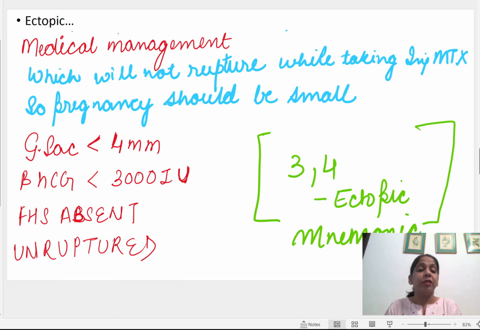In ruptured, the peritoneal cavity is getting filled with blood. We have to save the patient. Now no saving the tube, we have to remove it. The tube has ruptured, the tube has torn. Now how can we save the tube, right? We have to do salpingectomy. No wait and watch giving methotrexate. We can't wait because the peritoneal cavity is getting filled with blood, right?